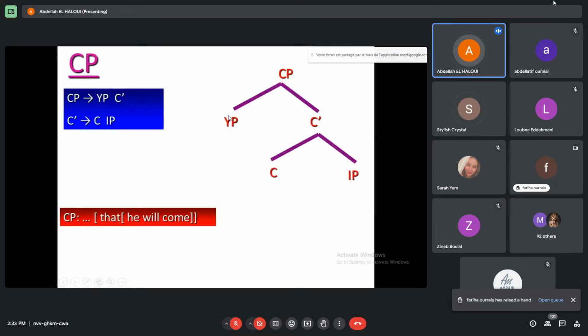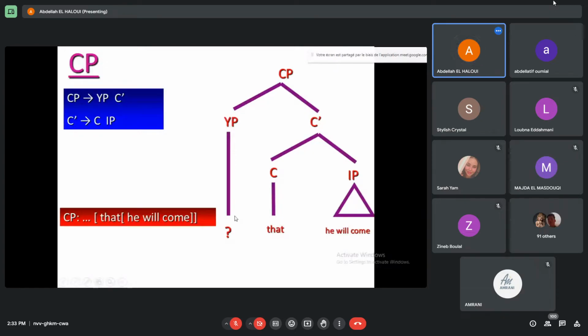So the IP is the complement, C is the head, CP is the maximal projection, and YP, the specifier, is the place where we place WH words like who and when and where and how, etc. And CP is the maximal projection.